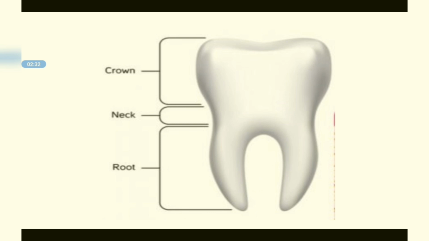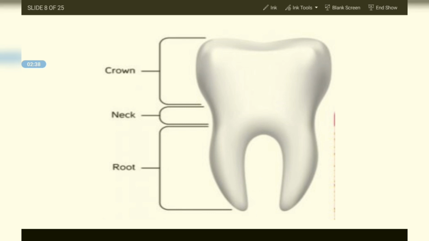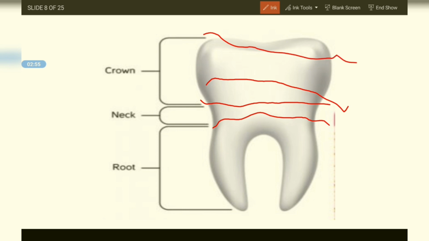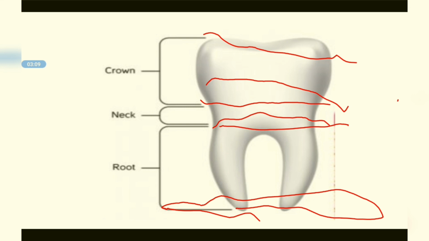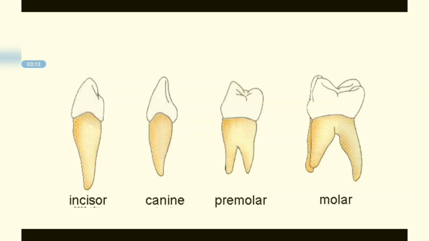Now, here is the structure of a tooth. As we can see here, this part is the neck of a tooth, and this part is the crown of a tooth, and this part, which is embedded in the gum of the mouth, is called the root. It's not visible. So we will move on to our next slide.